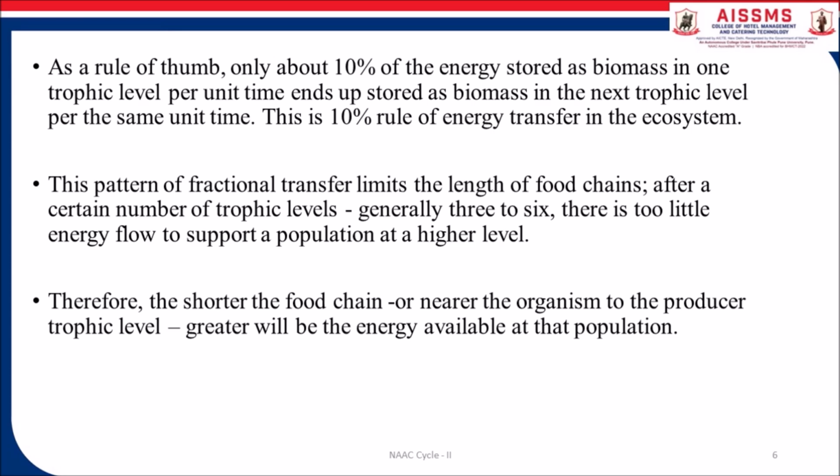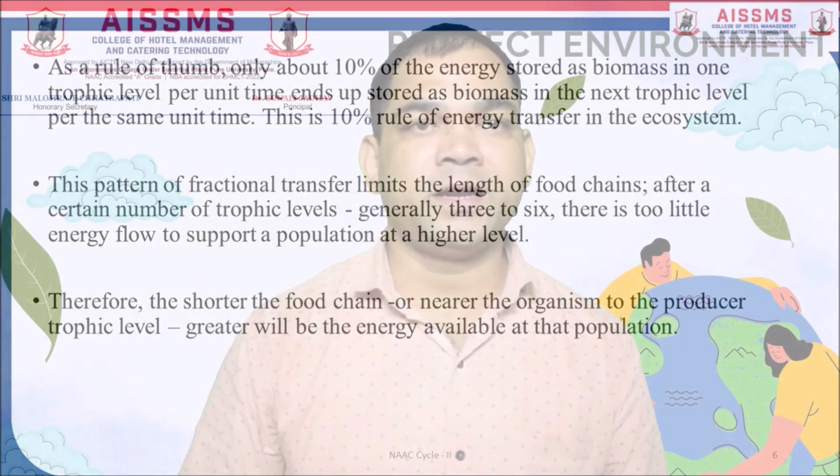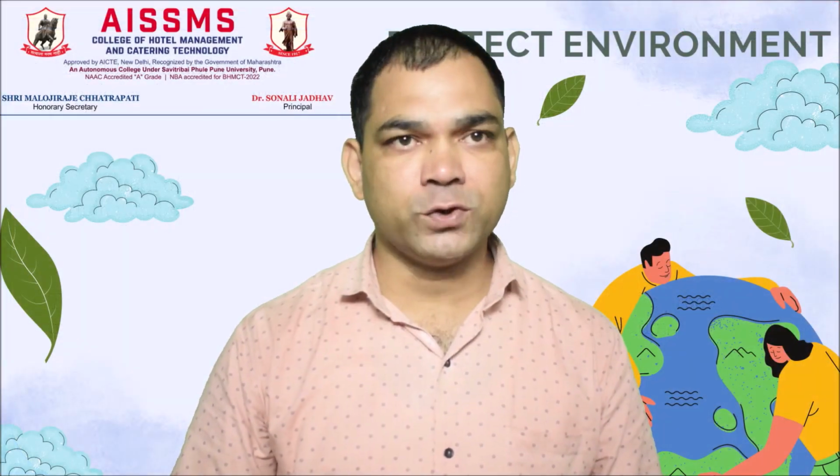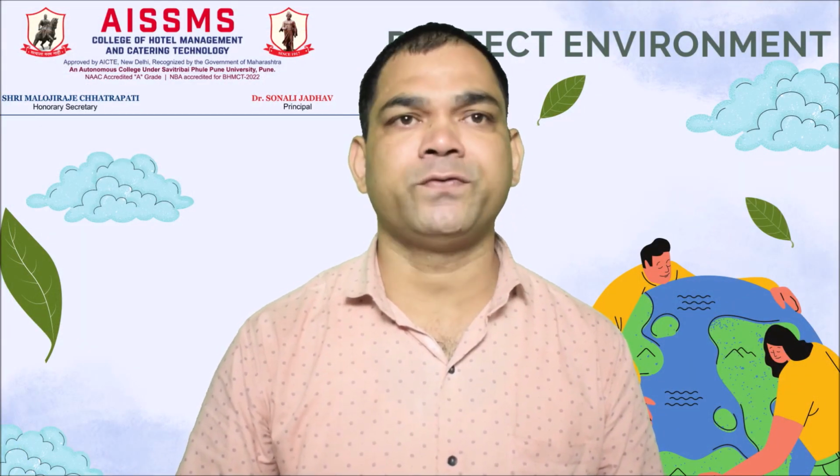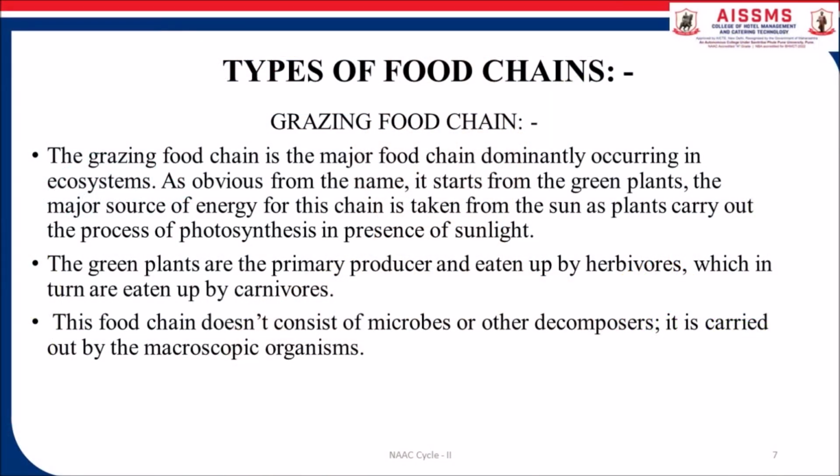Therefore, the shorter the food chain, or the nearer the organism to the producer trophic level, the greater will be the energy available at that level. Types of food chains. Now we are going to discuss the types of food chain. Food chains are of 2 basic types. The first one is the grazing food chain.